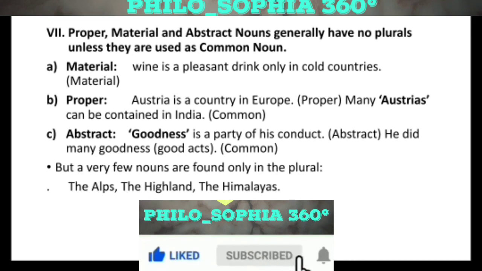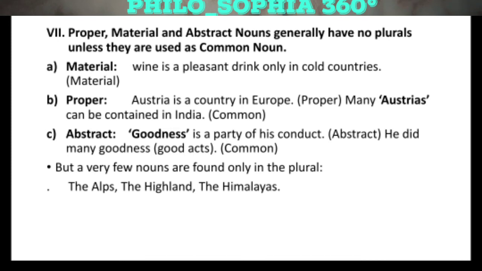For instance, "He did many goodnesses." The meaning of goodnesses is good acts. So when we are using it as a common noun with the meaning of good acts, then we have to add es to make it plural. Otherwise, as an abstract noun, goodness in itself is singular.